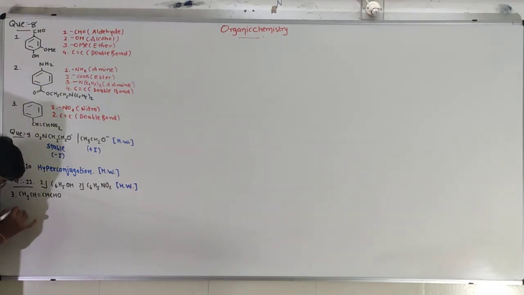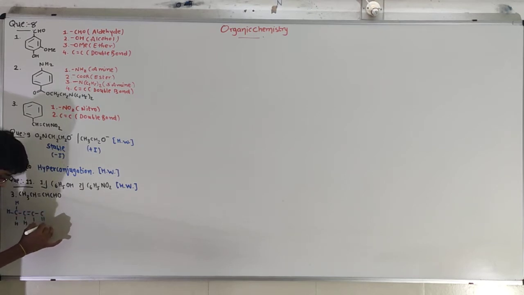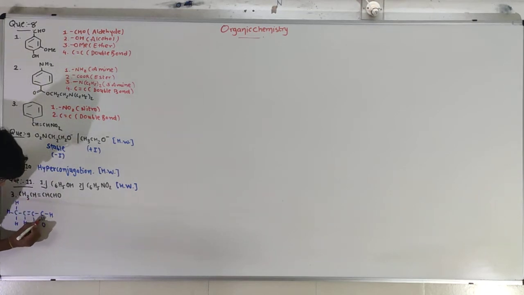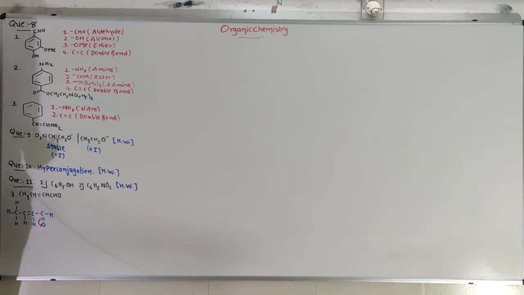So the carbon with 3 hydrogens connected to another carbon, connected to the double bonded carbon, connected to the carbon with the oxygen and the hydrogen. This is our compound. So for the electron transfer, the double bond pi electron will be transferred onto the oxygen, and this double bond will be transferred over here.